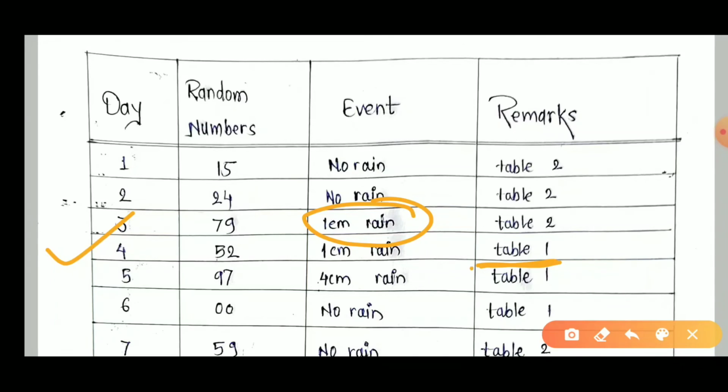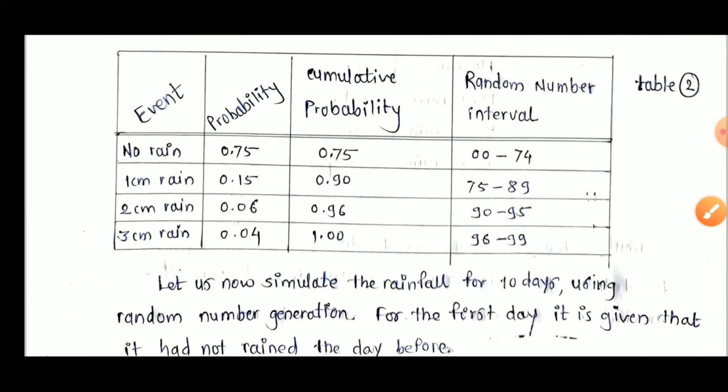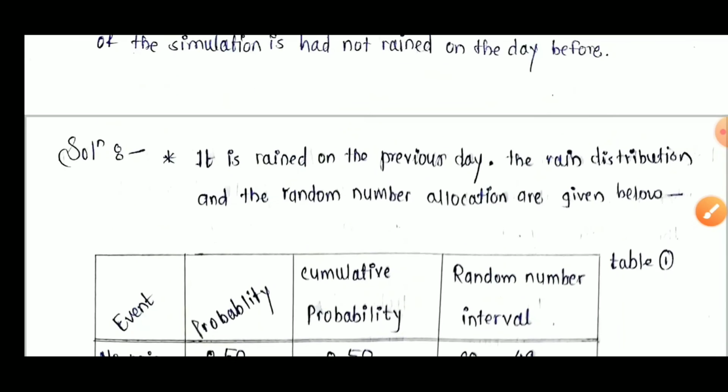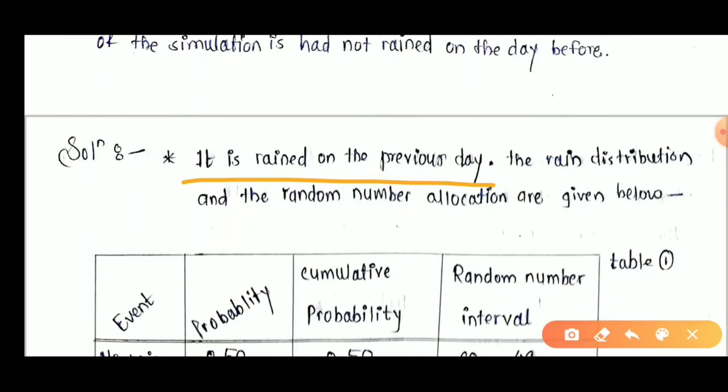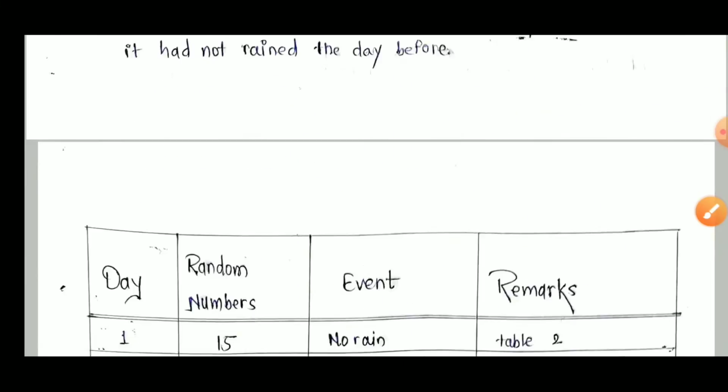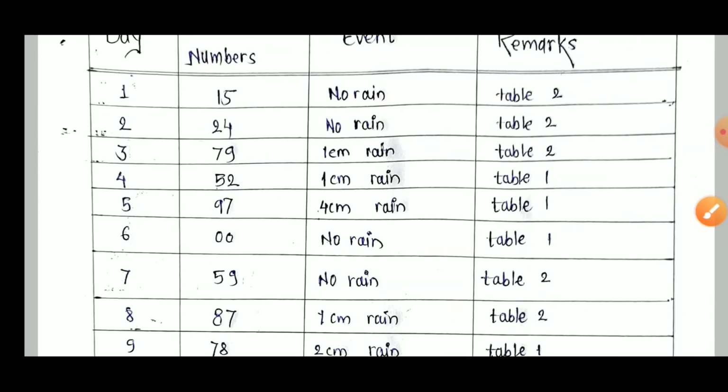Why? Because the previous day I had rainfall, and table number 1 indicates that it rained on the previous day, which means on the third day I had rain of 1 centimeter. That's why for my next random number generation I refer to table number 1. Now for the fourth day, which random number did I generate? I generated the random number 52.